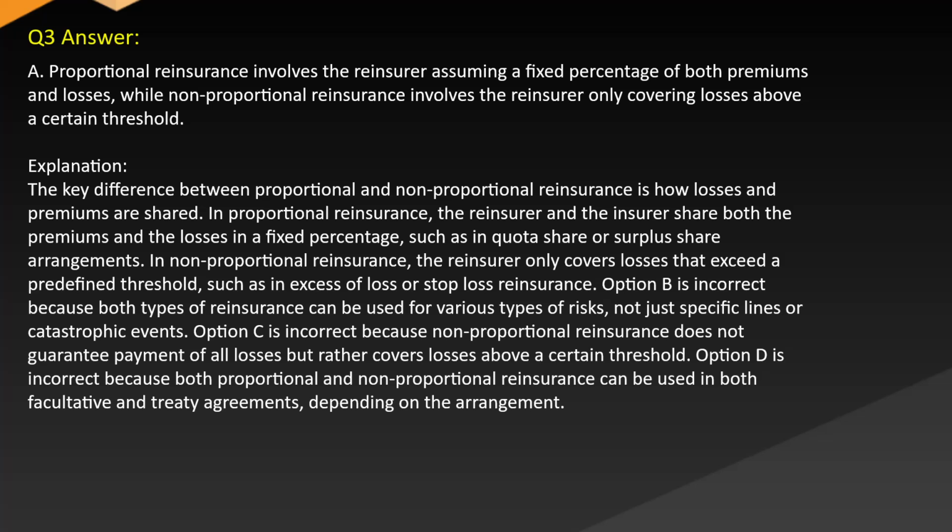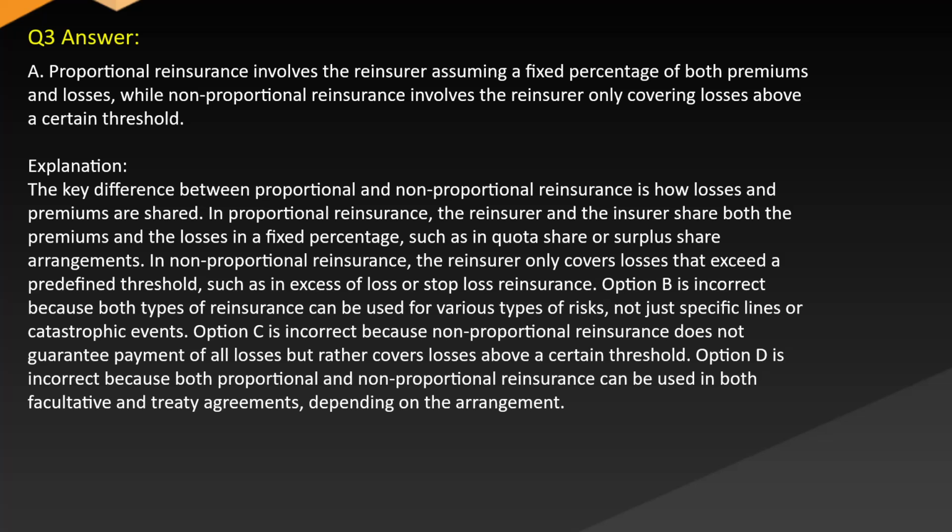Explanation: The key difference between proportional and non-proportional reinsurance is how losses and premiums are shared. In proportional reinsurance, the reinsurer and the insurer share both the premiums and the losses in a percentage, such as in quota share or surplus share arrangements. In non-proportional reinsurance, the reinsurer only covers losses that exceed a predefined threshold, such as in excess of loss or stop-loss reinsurance. Option B is incorrect because both types of reinsurance can be used for various types of risks, not just specific lines or catastrophic events.